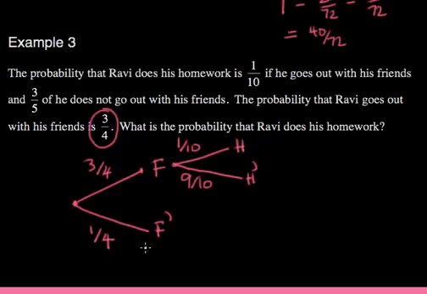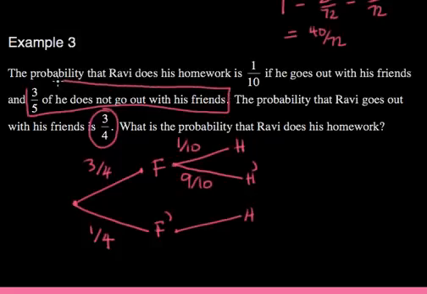Right, what about now if he's boring, he stays at home, he's a good boy and he does his homework? What's the probability of that? Well, it says here it's 3/5 if he doesn't go out with his mates. That should be if, not of. There you go. If he doesn't go out with his mates, it's 3/5. It's still not very likely that he's going to do it, because of not doing his homework, if he stays in, is still 2/5, and that's 40%. That's quite a big probability then.